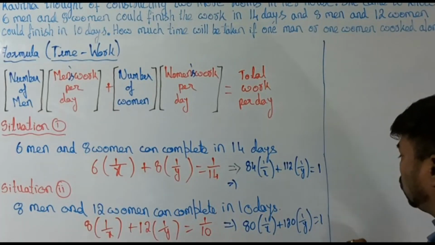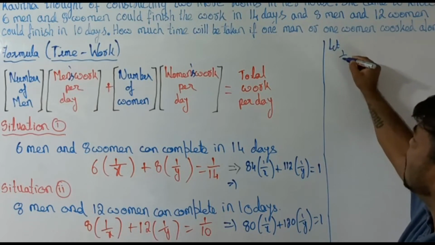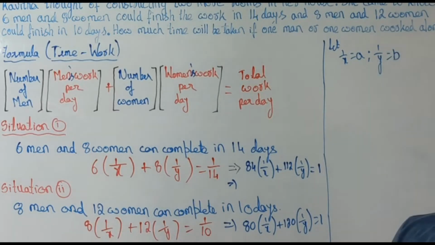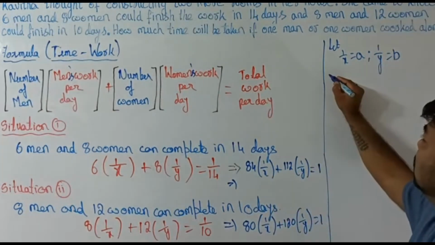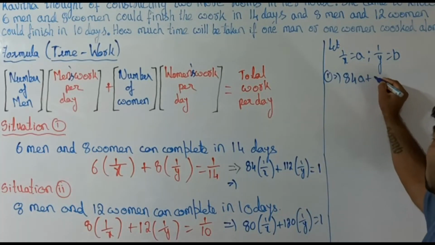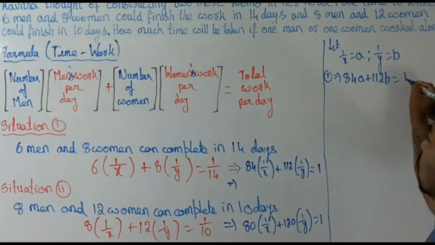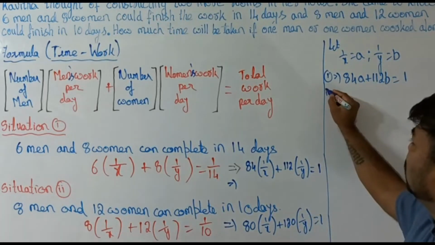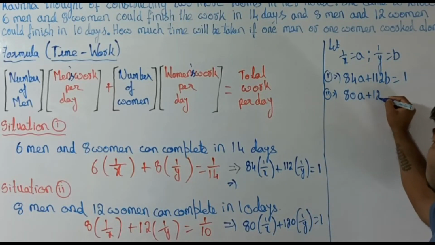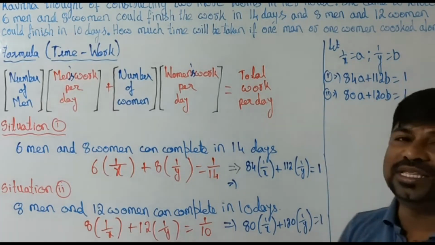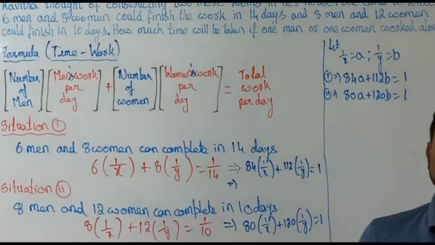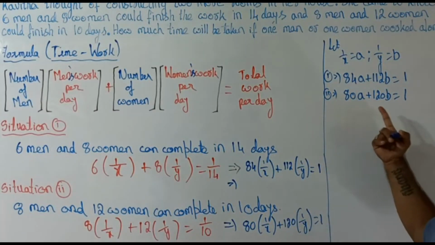What is the procedure we are supposed to follow? Let 1 by x be equal to a and 1 by y be equal to b. Then equation 1 can be written as 84a plus 112b equals 1, and the second equation we can write as 80a plus 120b equals 1. These are the two equations we have. Now we have to solve these two equations to know the values of a and b.